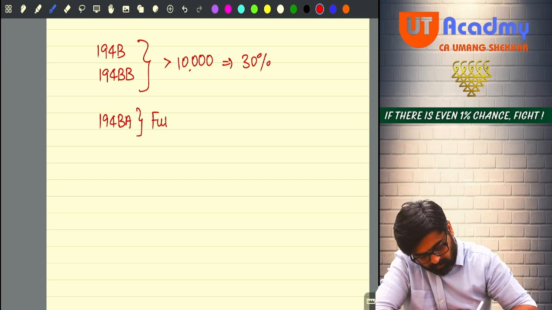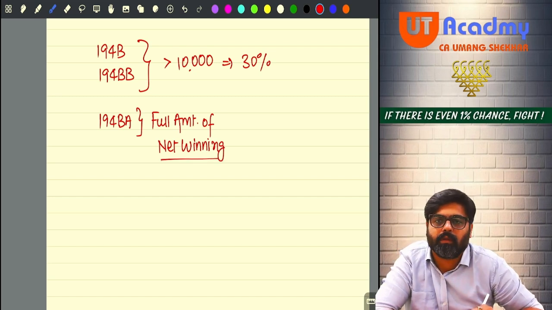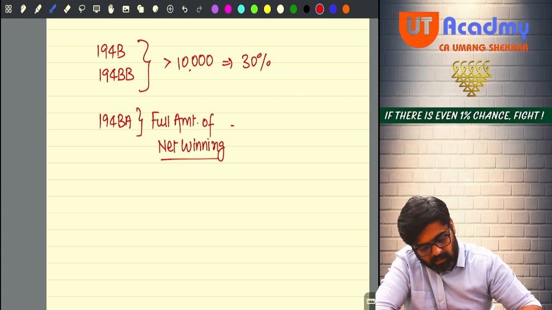Full amount of net winnings. Net winnings means the amount which is remaining in your account after reducing the platform fees and all charges. On that full amount, 30% is TDS.